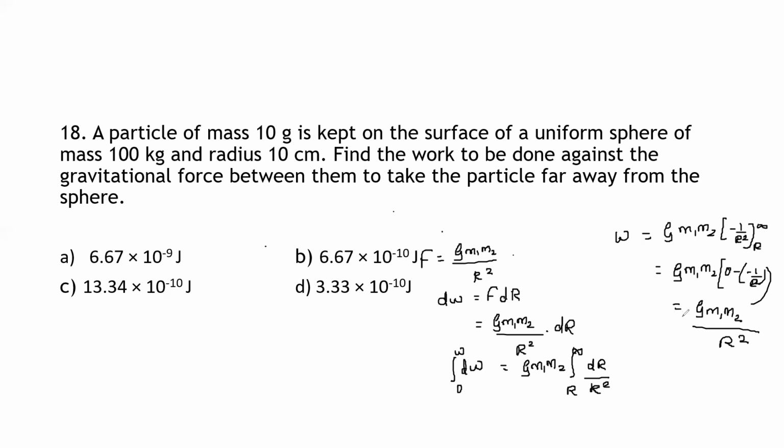Substitute the value. The value of G is 6.67 into 10 raised to minus 11. One mass is given as 10 gram, the other mass is given as 100 kg. Substitute the values of the masses, divided by R, which is 10 centimeter. So 10 centimeter to meter is 10 into 10 raised to minus 2. Substitute in terms of meter and simplify. After simplification, the answer is found to be option B.